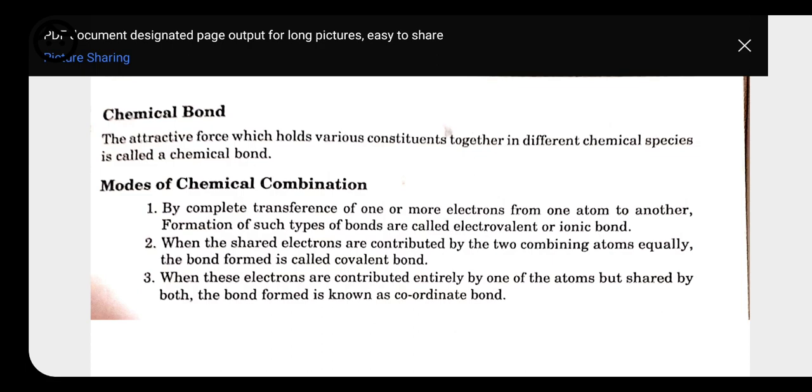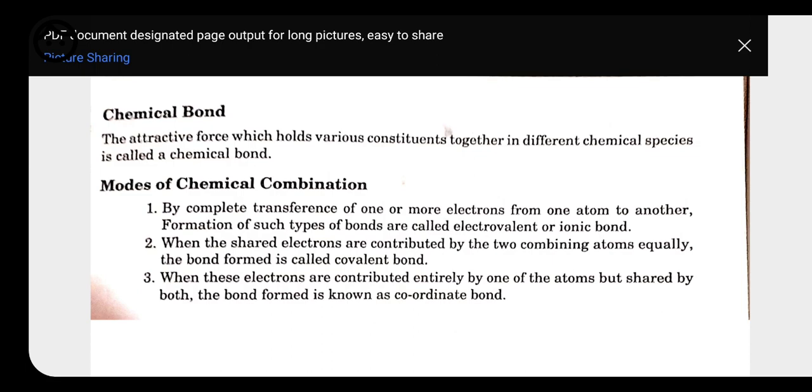You have studied these things in your class 10th, about the covalent bond and about the electrovalent or ionic bond. So an electrovalent bond is formed whenever complete transfer of electrons takes place. Like if we are talking about sodium and chlorine combining with each other and the formation of a compound takes place, here the bond formed is called an ionic bond. Why is it called an ionic bond? Because sodium is going to transfer its electron completely.